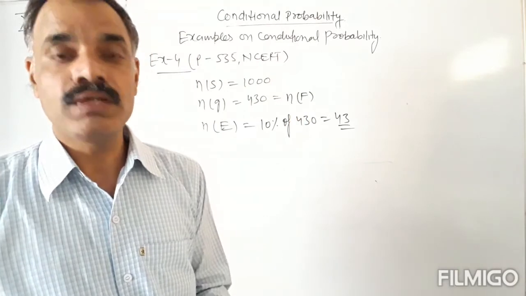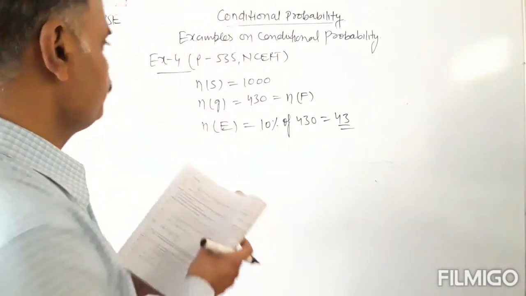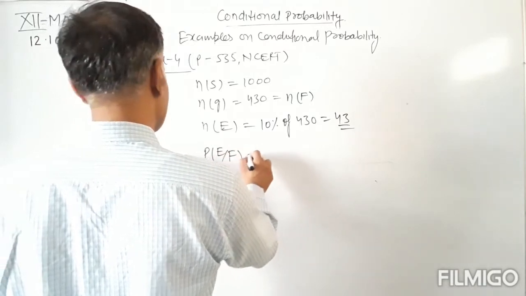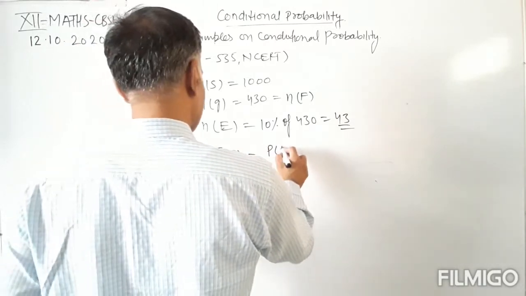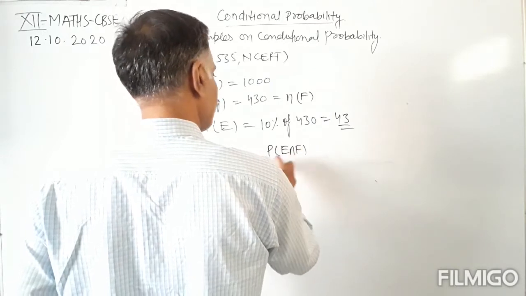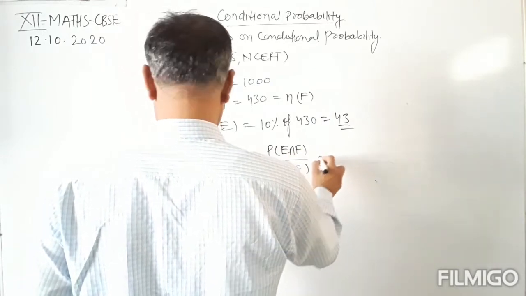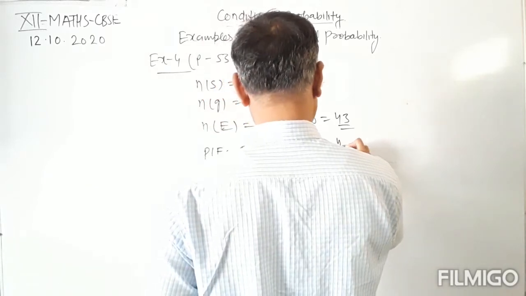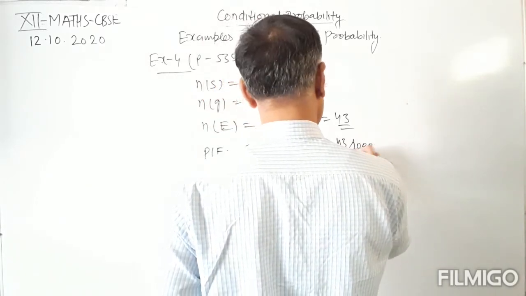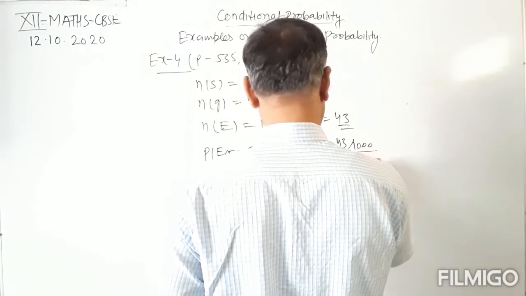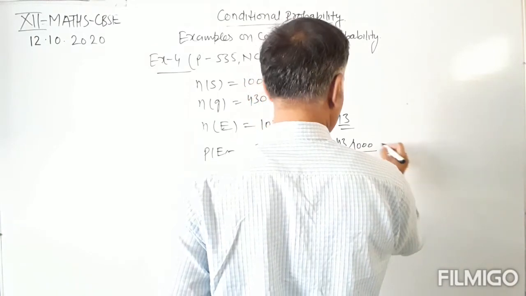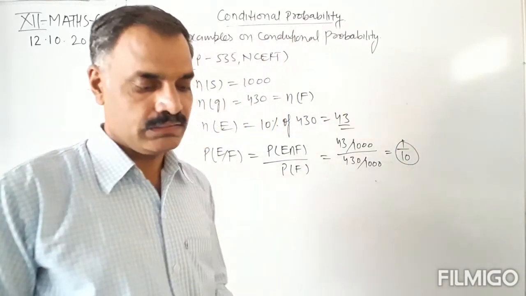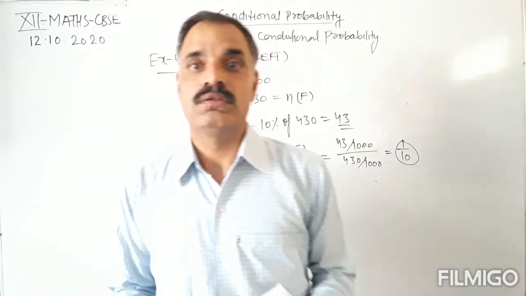So now we have to find the probability of the event E whenever F is given. So probability of E intersection F upon P of F, and this is equal to 43 upon 1000 divided by 430 upon 1000. So this is equal to 1 upon 10. This is example number 4.